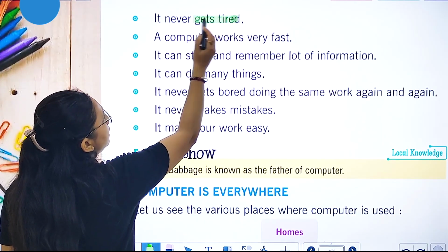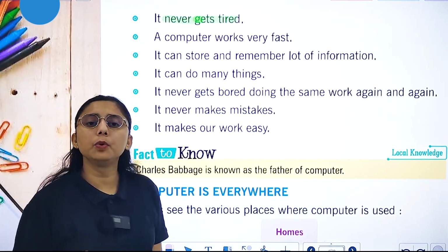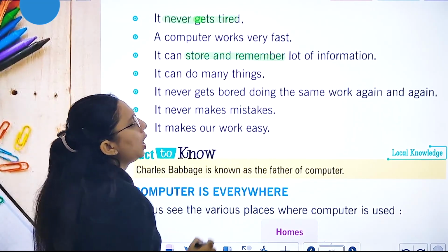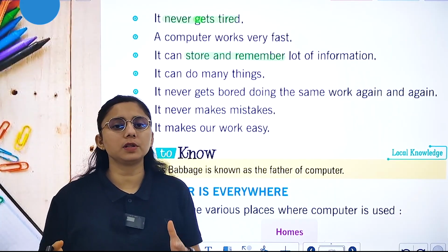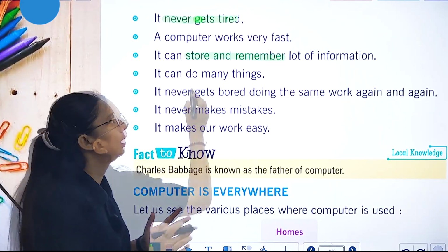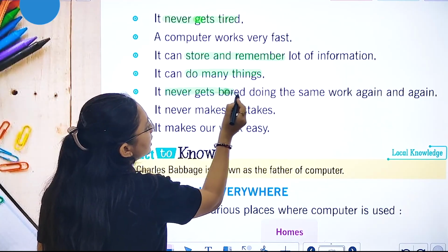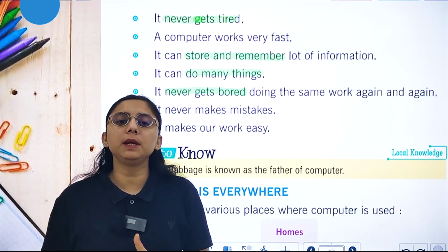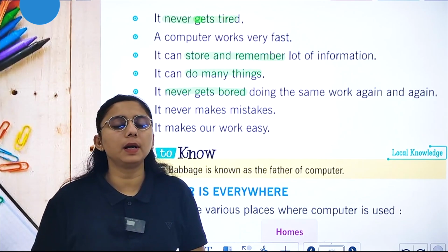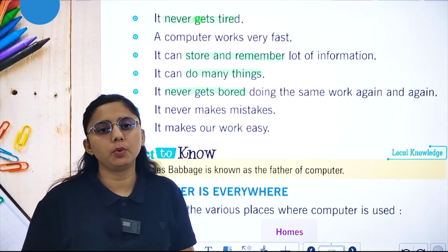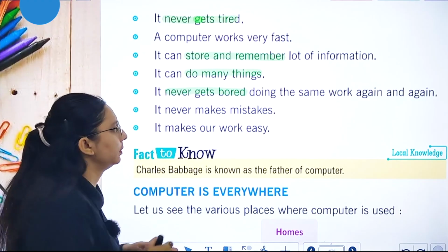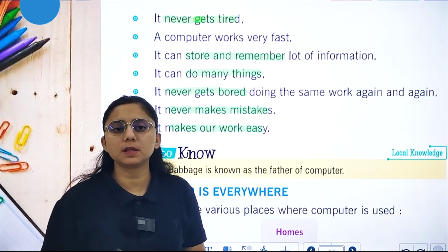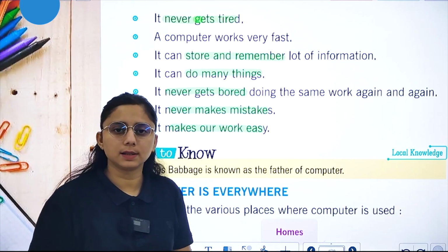It never gets tired. A computer works very fast. It can store and remember a lot of information. However much information you store inside it, it remembers everything. It can do many things. It never gets bored. Humans get bored doing the same work again and again, but computers do not get bored. They do the same work all the time. It never makes mistakes. It makes our work easy.